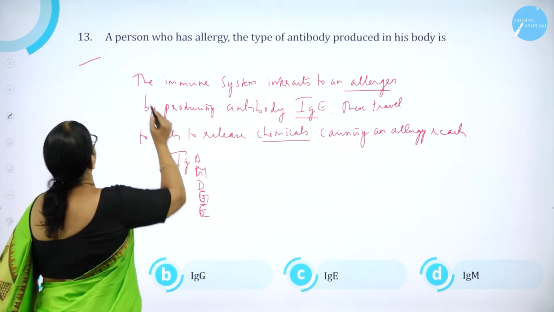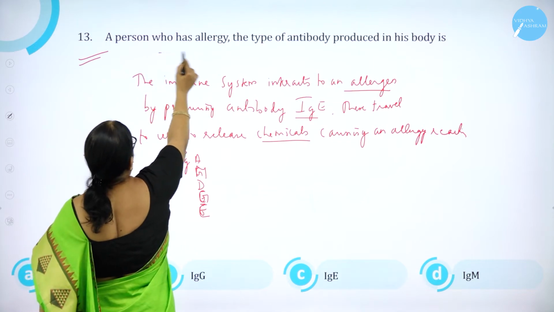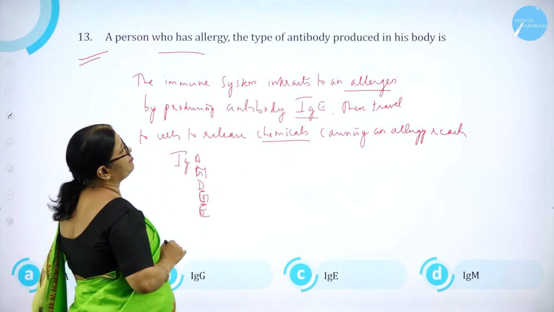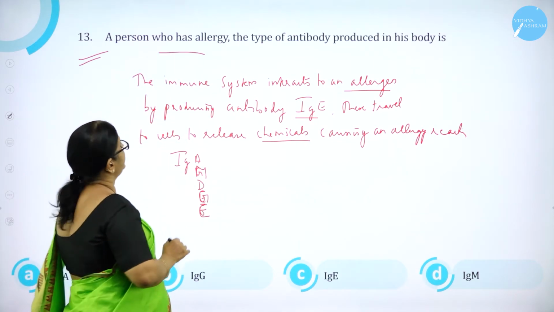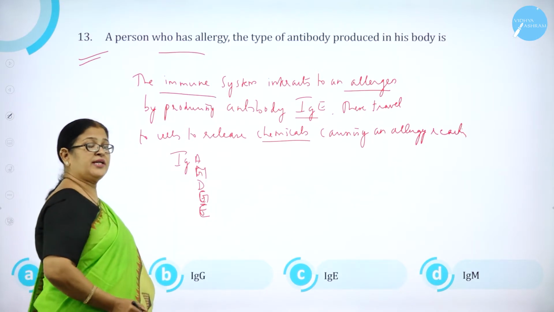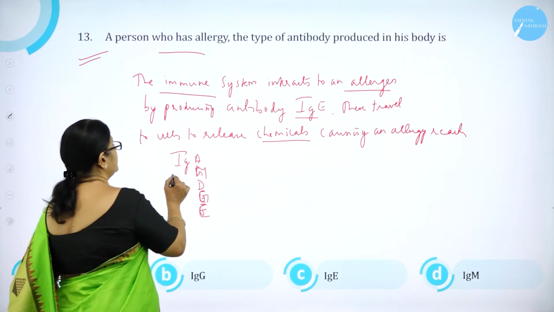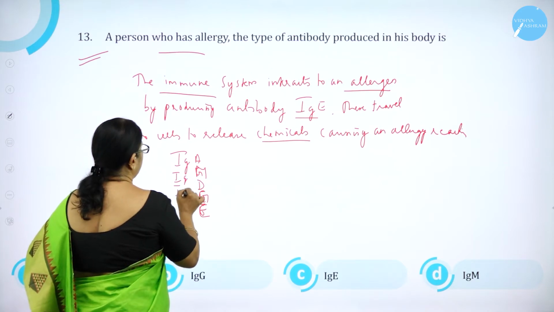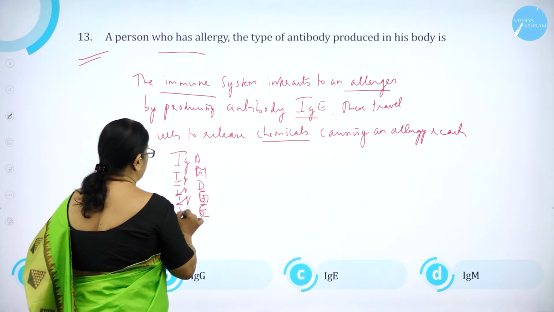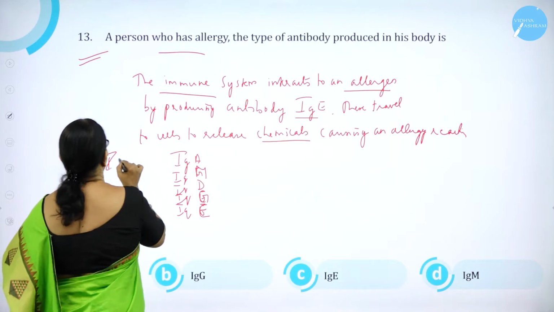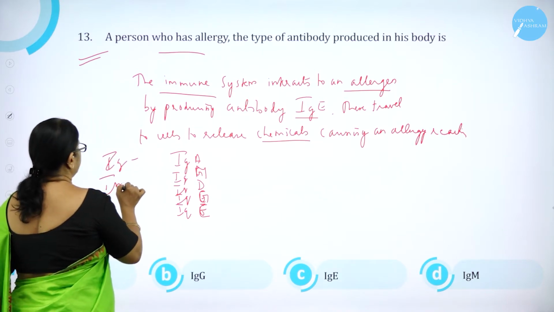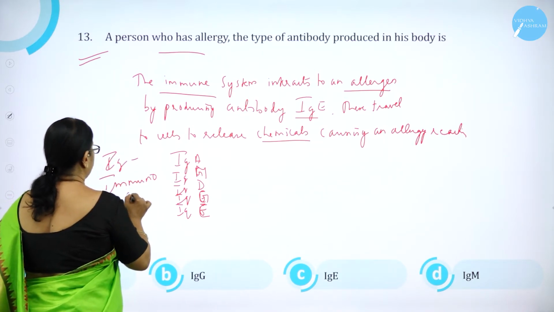Moving on to question number 13. A person who has allergy, the type of antibody produced in his body is. So as we know, there are 5 types of antibodies, and I think all of you know that it is also called as what? IG stands for what? Immunoglobulin.